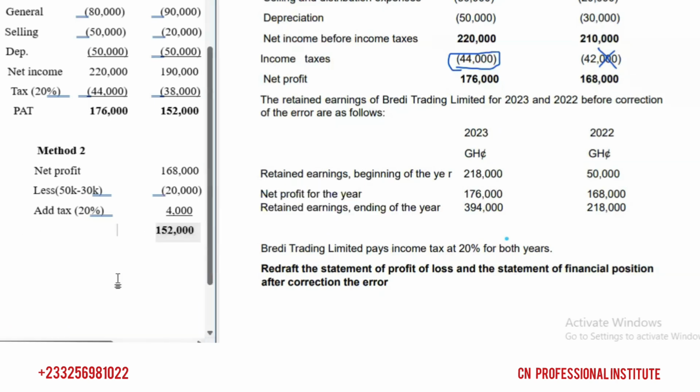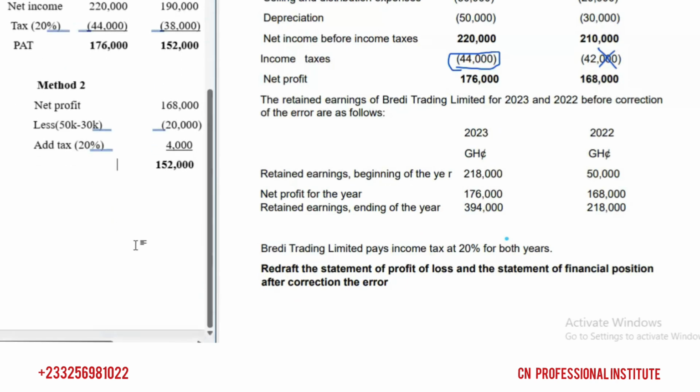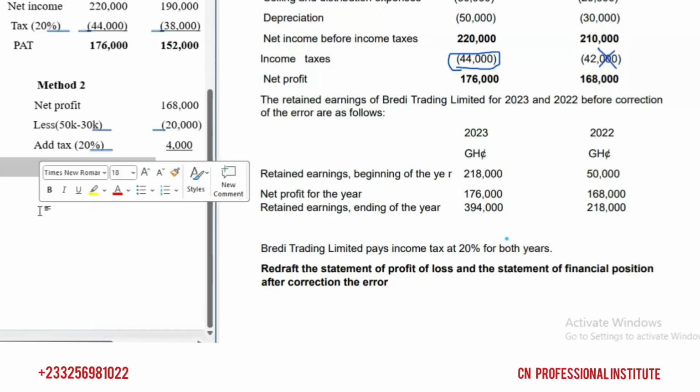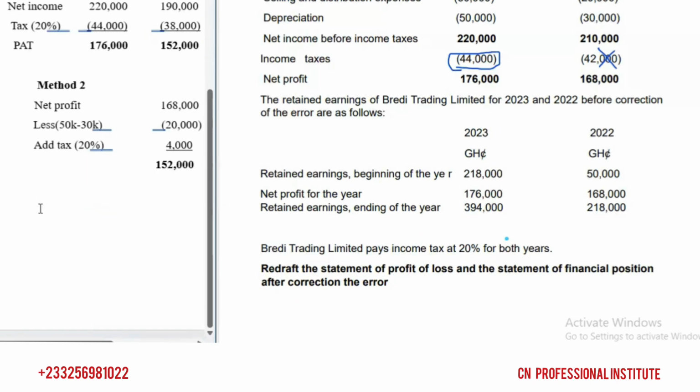Are you correcting the error from the expense side or in the main statement, or you are using the net profit to correct the error? So let's go and readjust. Let's go and do the financial position, the retained earnings, right? Retained earnings is the same as accumulated profit.